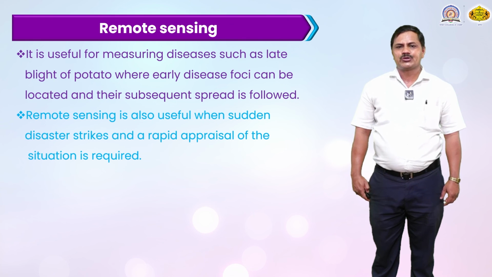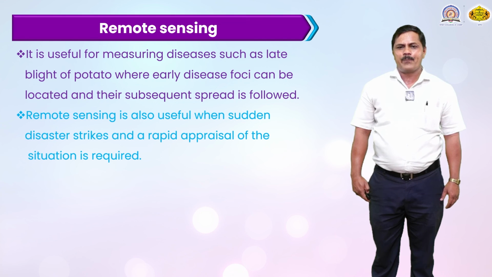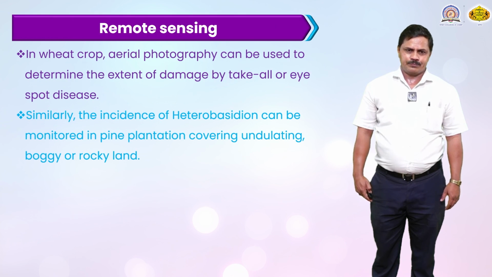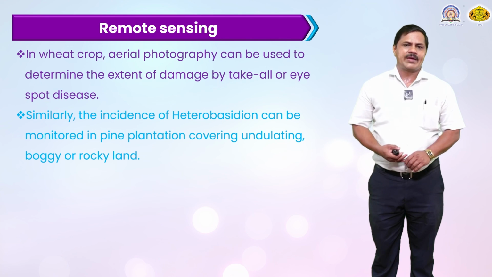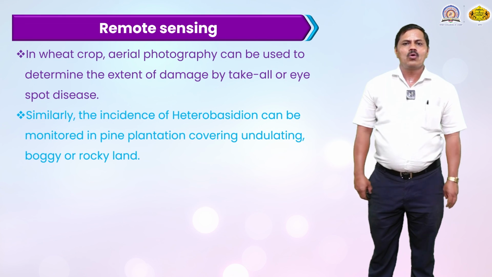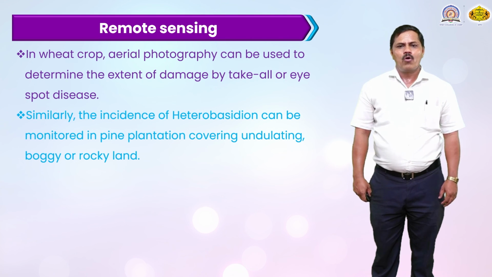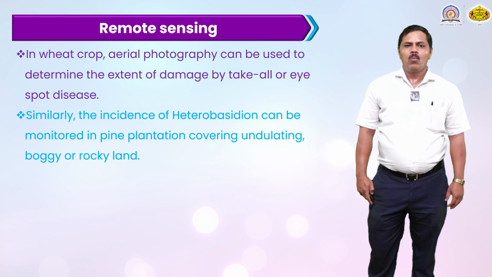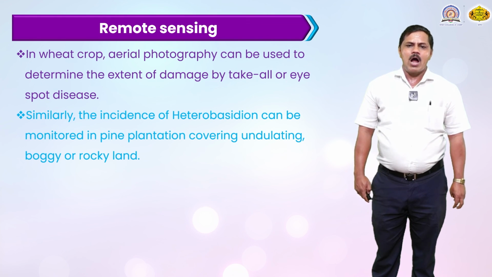Remote sensing is also useful when a sudden disaster strikes and rapid appraisal of the situation is required. In a wheat crop, aerial photography can be used to determine the extent of damage by take-all or eye spot disease. Similarly, the incidence of Heterobasidion can also be monitored and found in relation to undulating, boggy or rocky land.